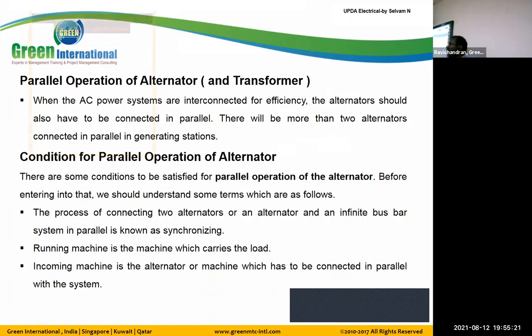Now we have parallel operations. So this topic is also important. They may ask it in the exam, because this question we need in the real field. In electronics we use the word cascading, but here we are using the term parallel operations.